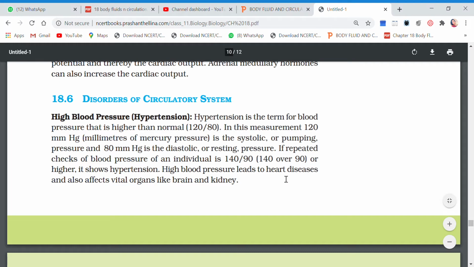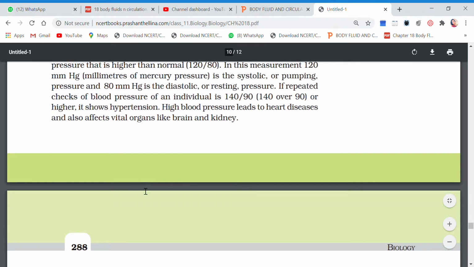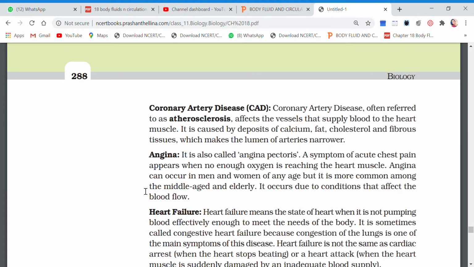High blood pressure leads to heart diseases and also affects the vital organs like brain and kidney. Right? Next we come to coronary artery disease, that is CAD. Coronary artery disease, often referred to as atherosclerosis, affects the vessels that supply the blood to the heart muscle. It is caused, now why are these muscles affected?